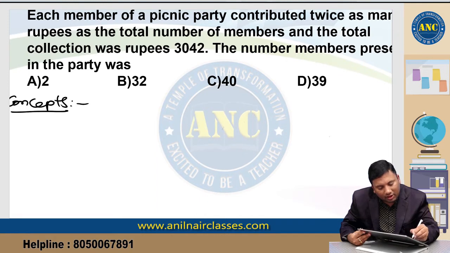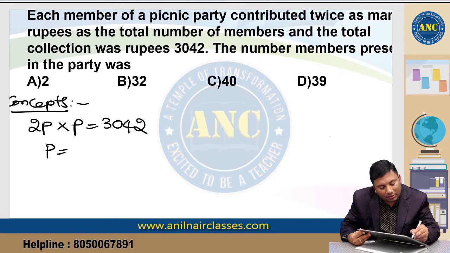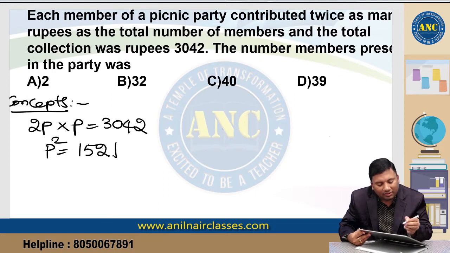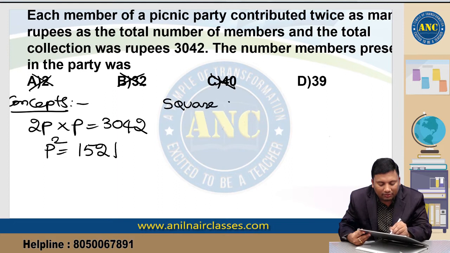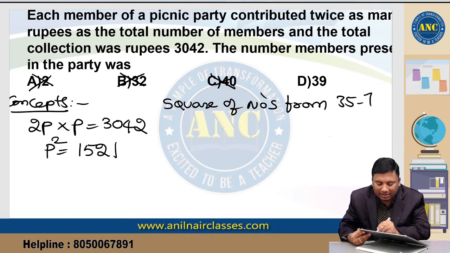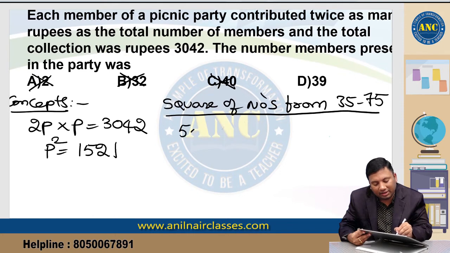Now see here, what we got: 2P into P is 3042, so P squared is 1521. How to find out the value? Suppose I said that 39 is the answer. Why is 39 the answer? Squares of the numbers from 35 to 75. Listen carefully.